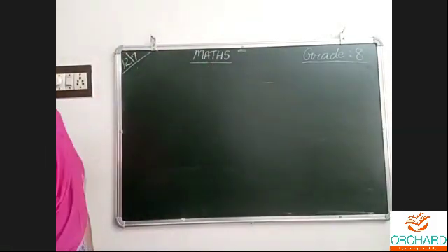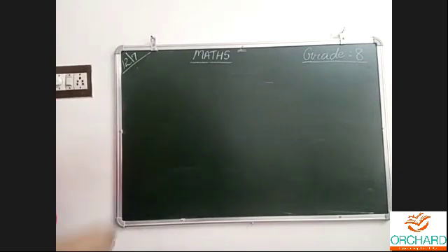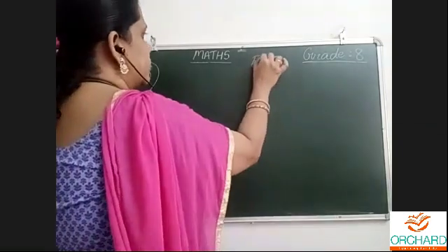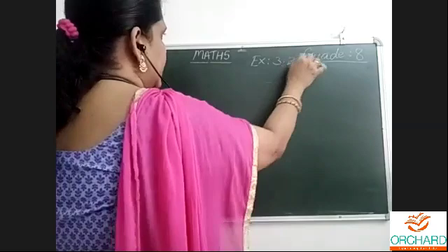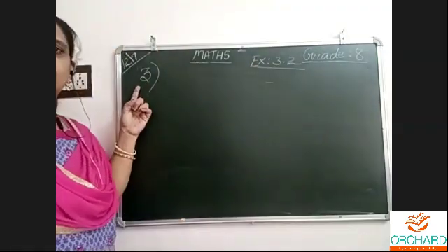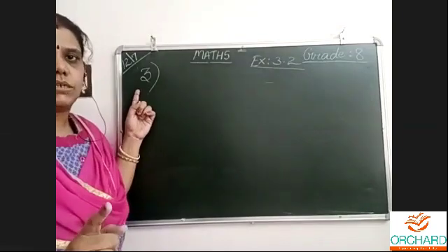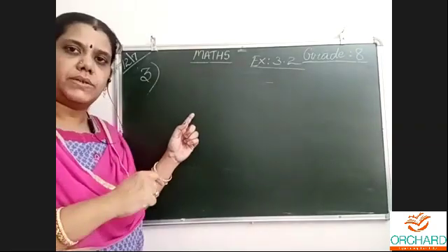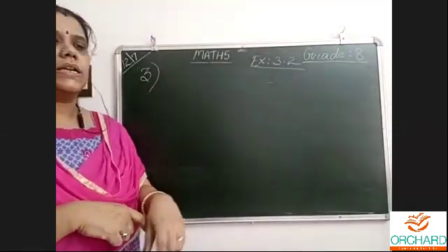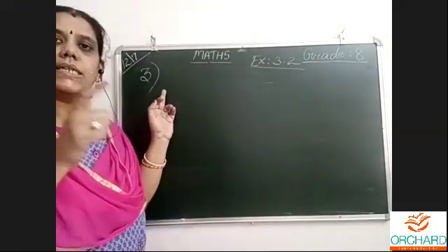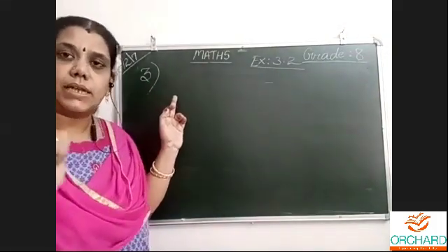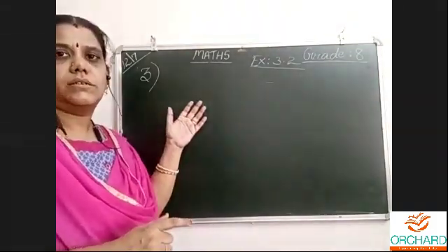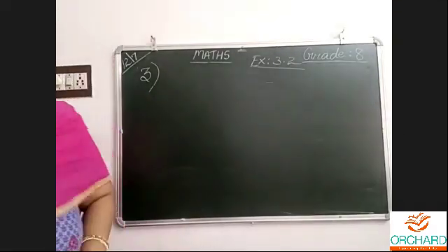Two sums are there, one I will do, one you will do. Find the square root of the following. Question number 3, exercise 3.2. Before taking the first question, I told you an example, then we did the first question, prime factorization. For the second question, I taught you an example, long division, then we did the exercise sum. Now the third one, decimal part, square root of a decimal number. We have seen the example, now going to enter into the exercise. Understood what I'm telling?